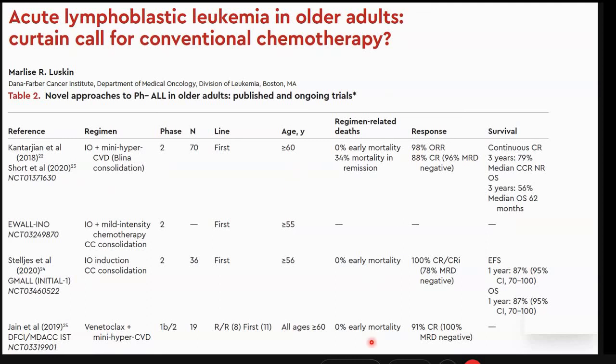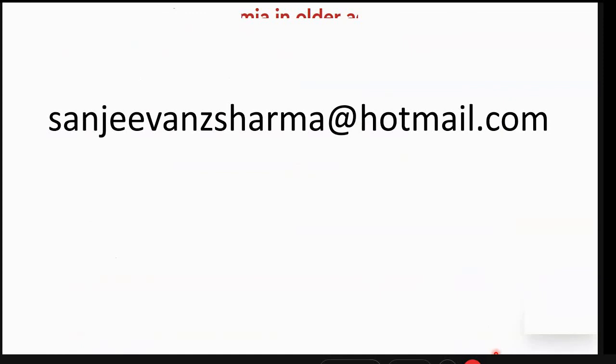So these are all early stages of prospective studies, some of them have just about completed 1 year or 3 years. Maybe when these results come up, in the next 2 to 3 years, I believe the next 2 to 3 years are very exciting, because if this is the future, then we may say absolute goodbye to the standard chemotherapy in our patients for adult ALL. And of course, the dose, the cost and the availability will be an issue. But we may be inducing in 5 years from now our patients with just, say, an inotuzumab or a venetoclax, and then giving some kind of a mild chemotherapy later on.